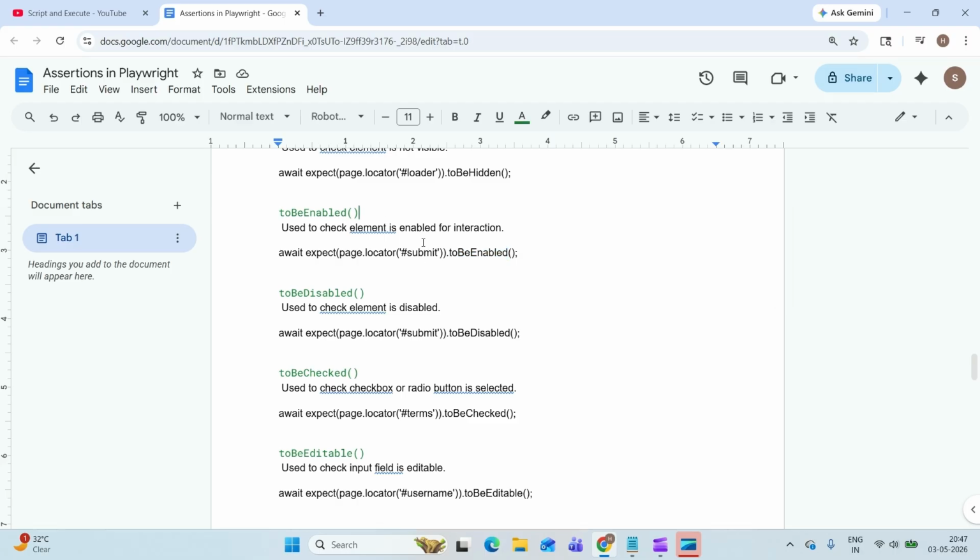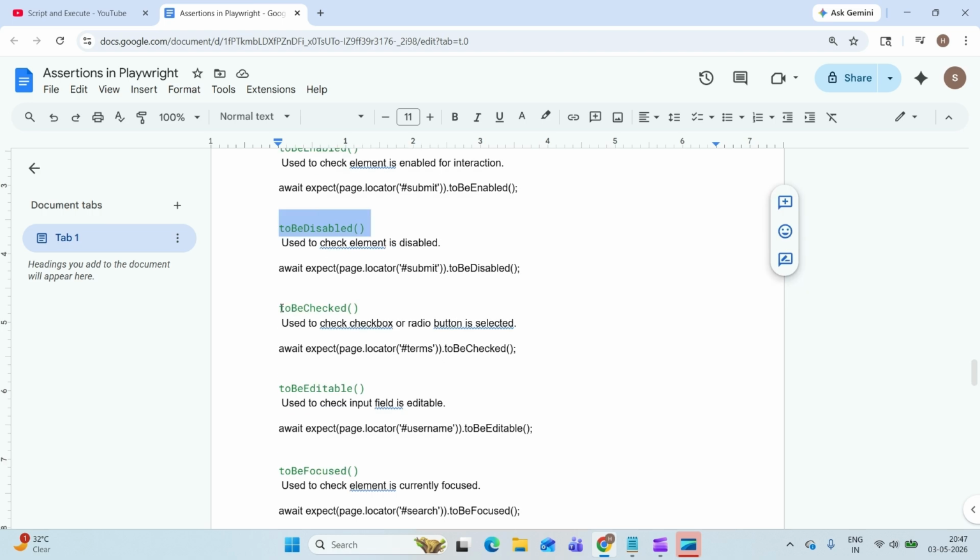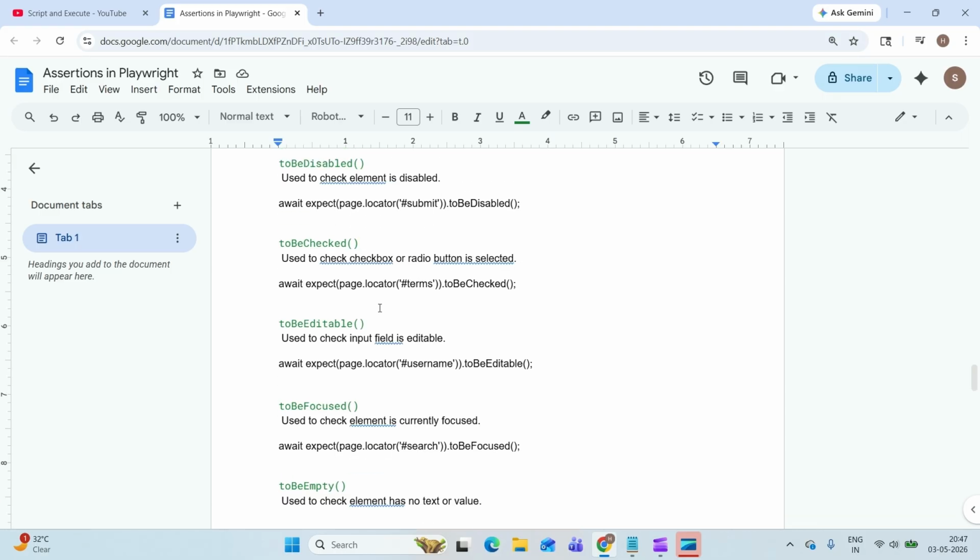So in that case use toBeEnabled. And toBeDisabled is the opposite of toBeEnabled. Next, toBeChecked. It is used with checkbox and radio button. When you check the checkbox or radio button and you validate that it is checked, use toBeChecked.